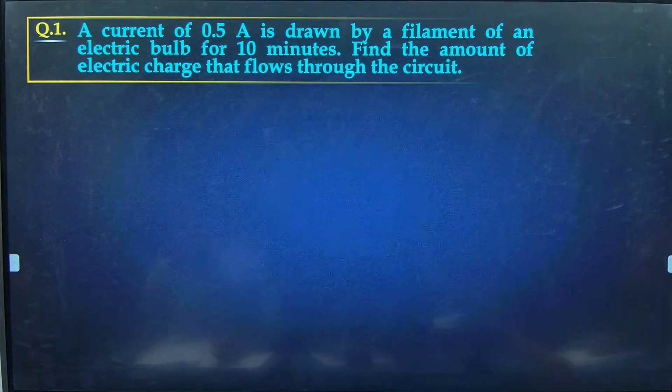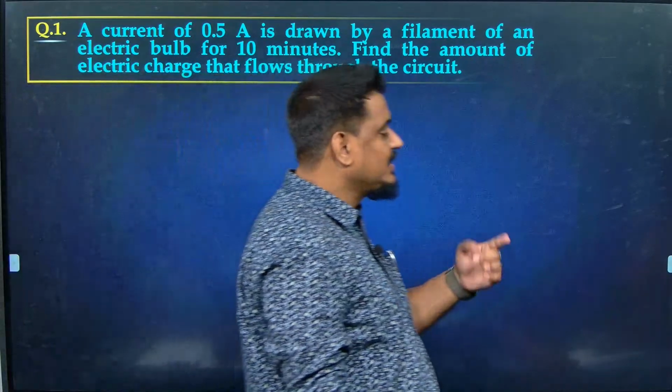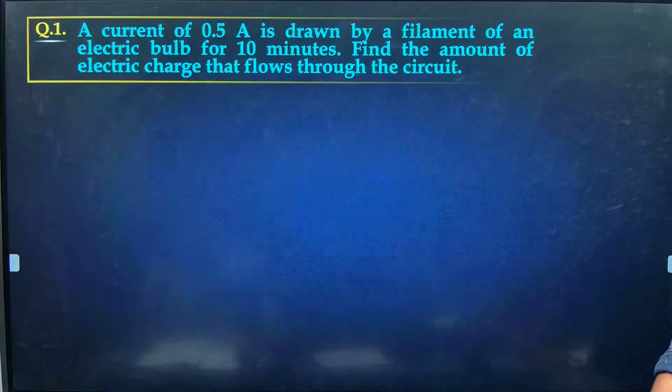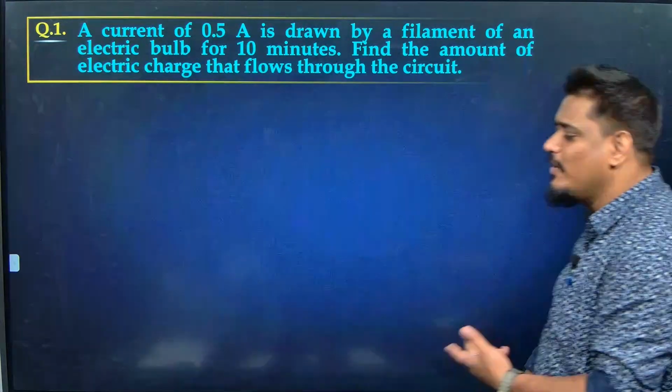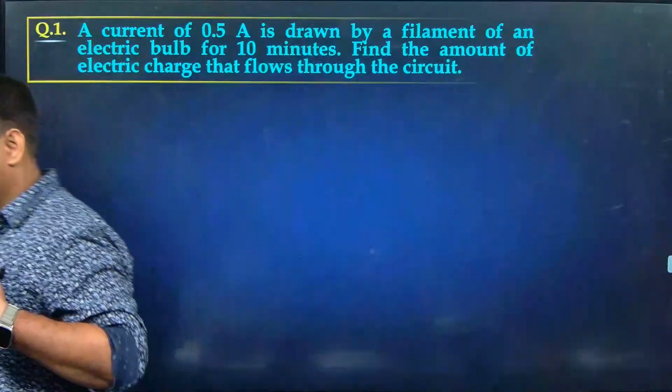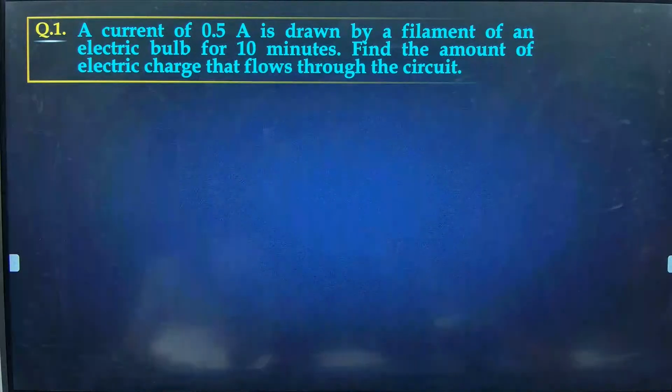If you see properly, you will realize current is given, time is given, charge is asked. Simple question. I is equal to Q by T. I is known, T is known. Just multiply I and T, you will get Q. If you multiply I and T, what will you get? You will get Q. So solve this fast.